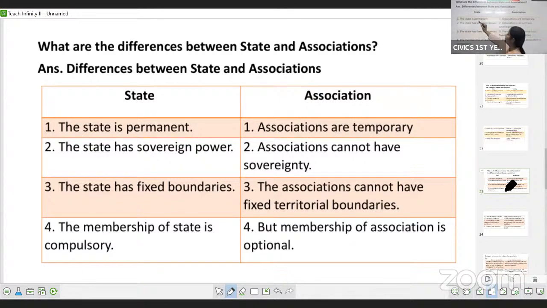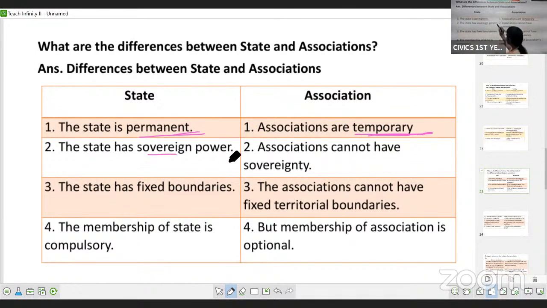State is a permanent organization. Once it is formed, it is always there. Whereas association is temporary. What is association? It is nothing but a group of people who are working for the members of that group. So association can be dissolved anytime. So association is temporary, whereas state is permanent.